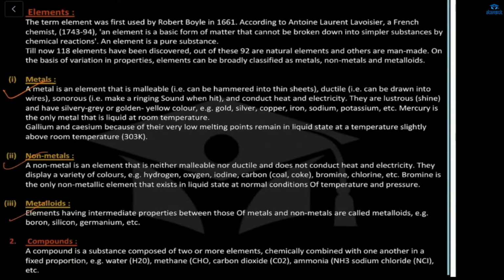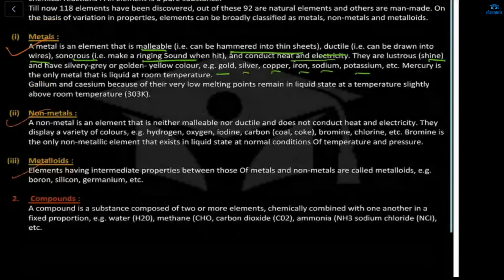So what is metal? A metal is an element that is malleable, meaning it can be hammered into thin sheets, ductile, can be drawn into wires, and sonorous, meaning it makes a ringing sound when we hit it, and conducts heat and electricity. Metal is shiny. Metal shines. Example: gold, silver, copper, iron, sodium, potassium. All are metals.